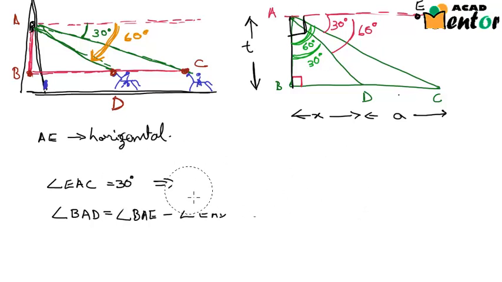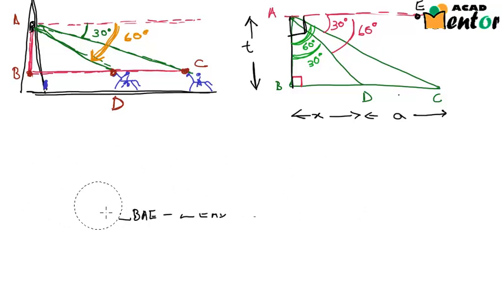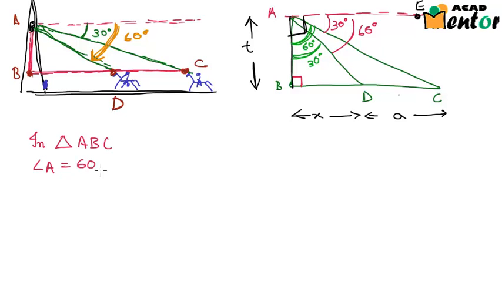Let me erase this and we'll look at triangle ABC to start with. In triangle ABC, angle B is 90 degrees and angle A is 60 degrees. So here I can write tan of angle A, tan of 60 degrees, is equal to opposite, so opposite of angle BAC is BC, by the adjacent, and adjacent is AB. This can be further written as: tan 60 degrees is root 3. BC we have assumed to be equal to x plus a and AB is equal to t.